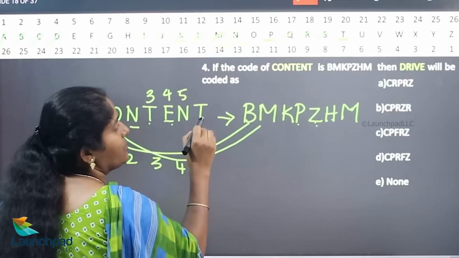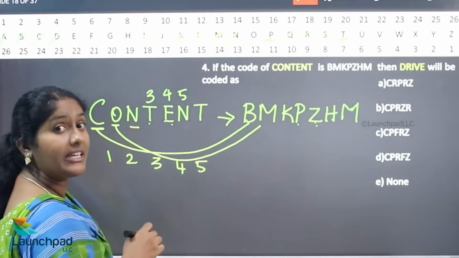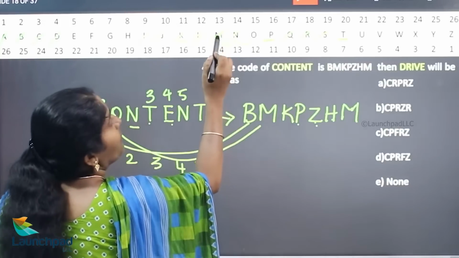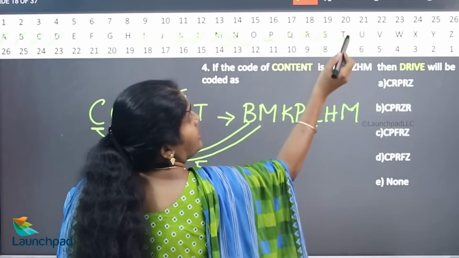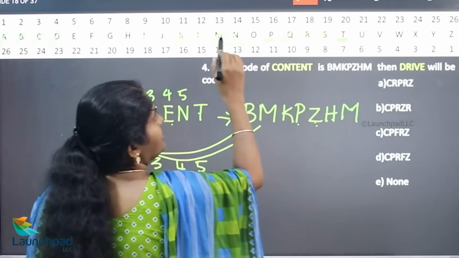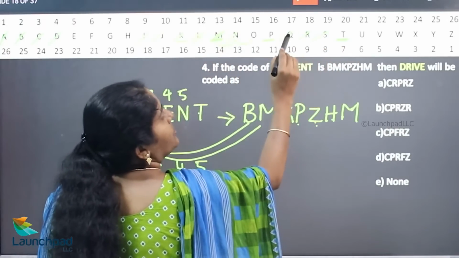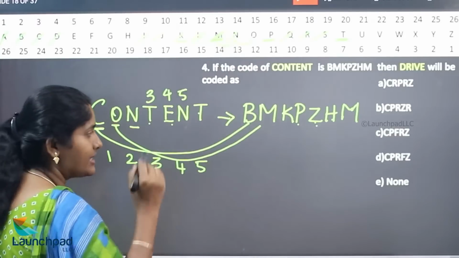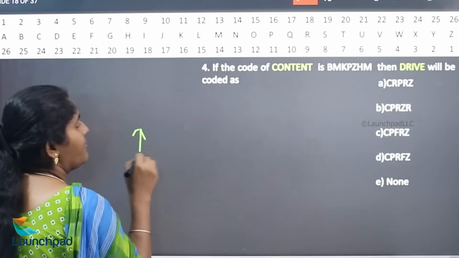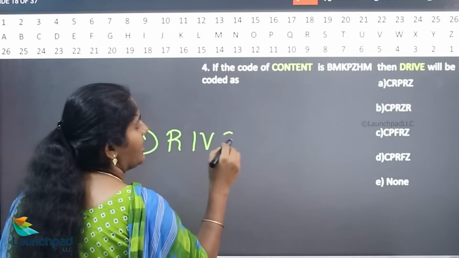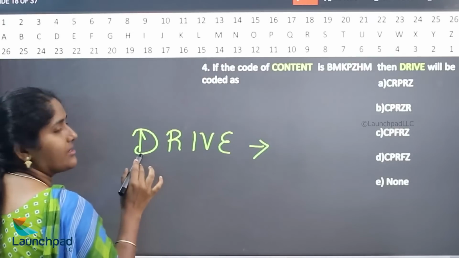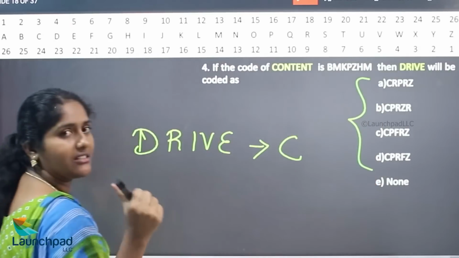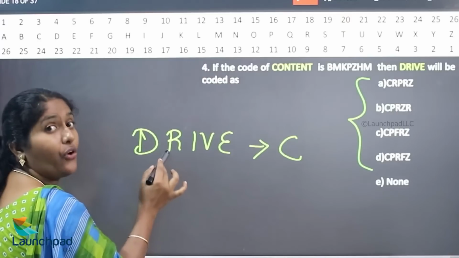So what is the letter used for T? Instead of T they are using M. So what are the letters between T and M? So original letter T, they used M. So 1, 2, 3, 4, 5, 6. 6 letters will be skipped in the forwarded direction. Similarly, we need to write the answer for drive. So what is the one letter skipped before D? C. Hence options started with C only. It is right. What is the one letter before R?